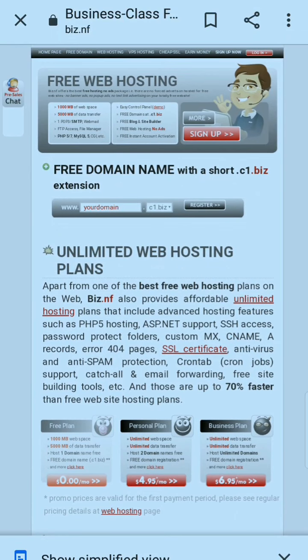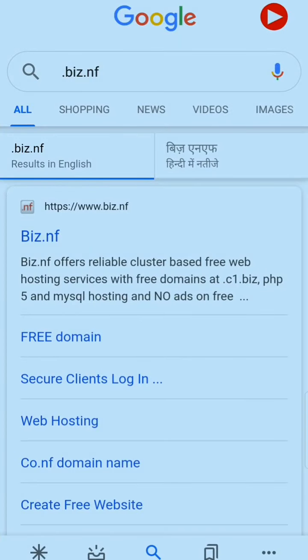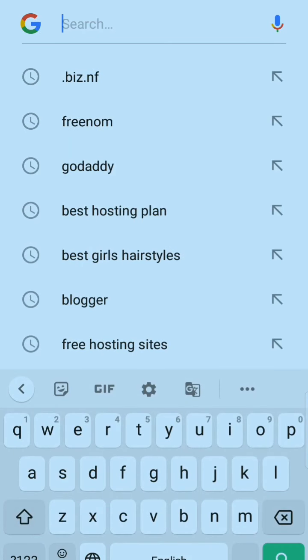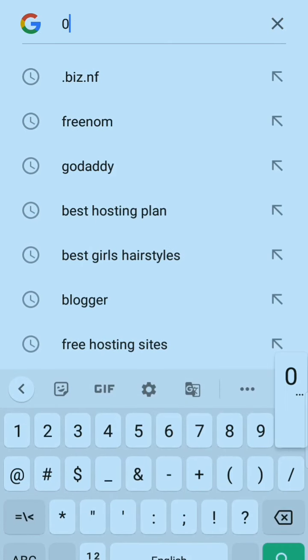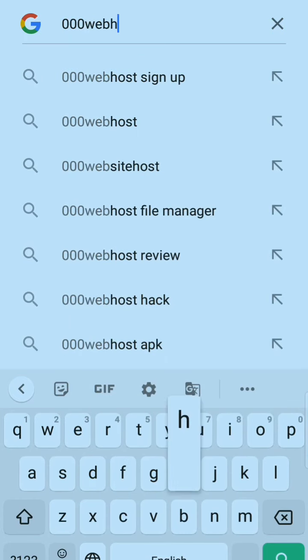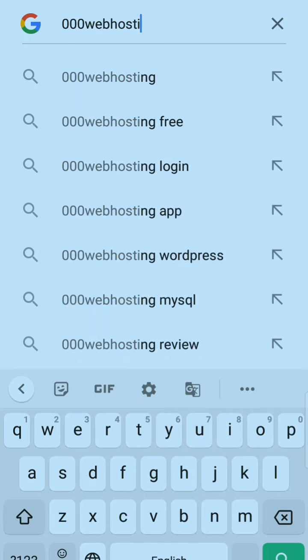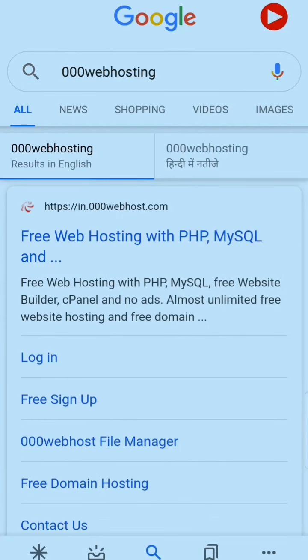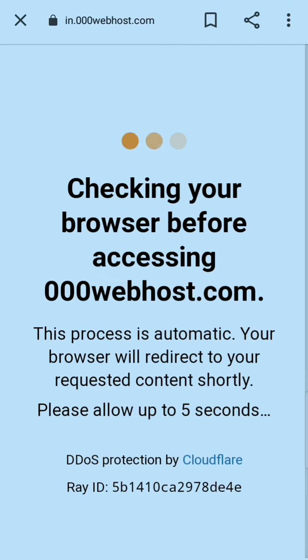So the next and last website is 000webhosting. So guys, these sites are amazing, offering free hosting with free domain. You must try all these websites. So we are going here to 000webhosting.com.